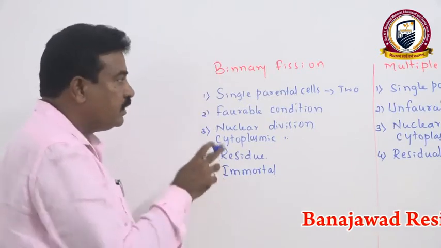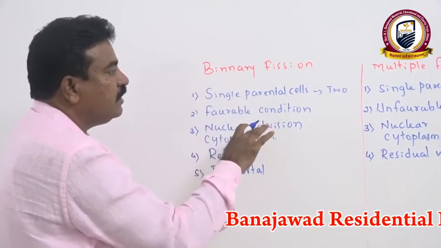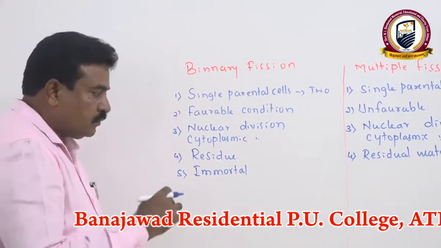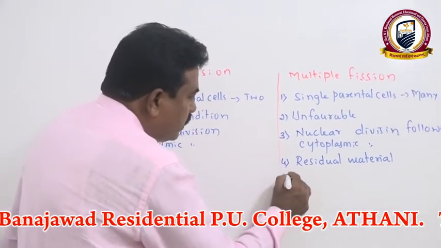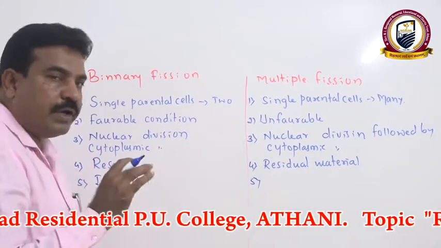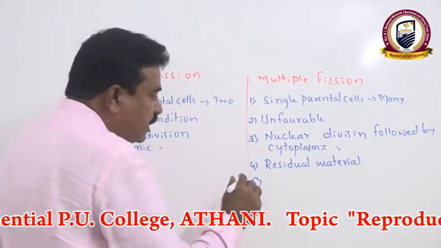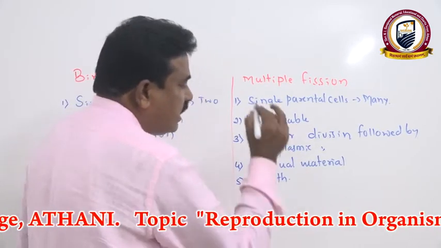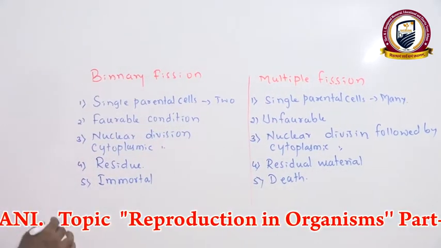It's because the single parental cell without death divides into two daughter cells here. Whereas in case of multiple fission showing organisms, the parental cell leads to death after the cell division. There is a little bit of confusion.